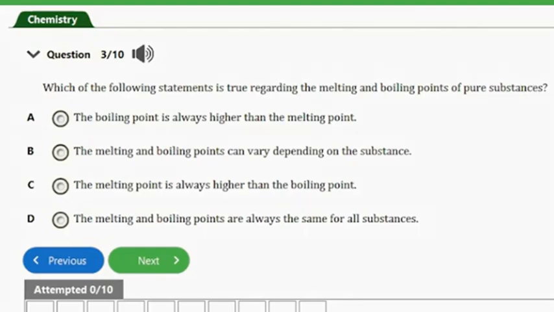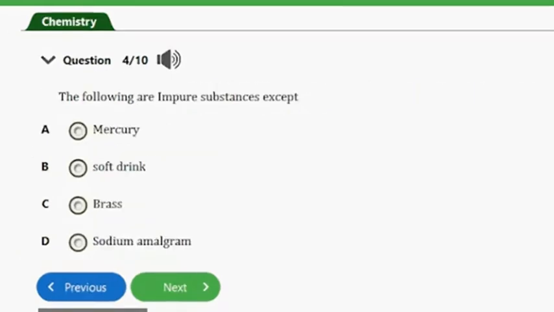Question number 3, it says which of the following statements is true regarding the melting and boiling points of pure substances? A, the boiling point is always higher than the melting point. B, the melting and boiling points can vary depending on the substance. C, the melting point is always higher than the boiling points. D, the melting and boiling points are always the same for all substances. So guys, the answer to this question is option B. The melting and boiling points can vary depending on the substance. So let's consider the next question.